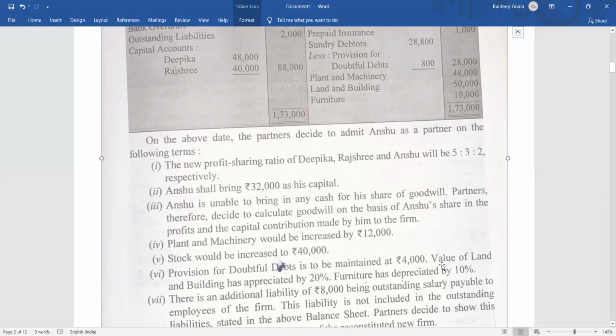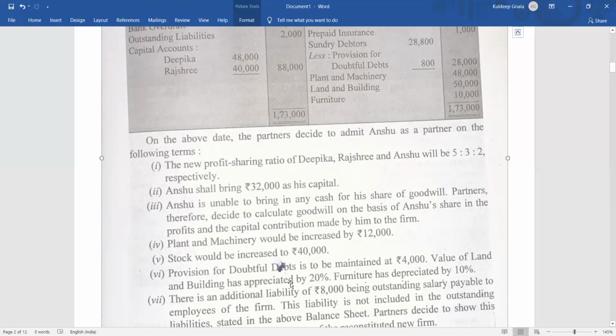Then the value of land and building has appreciated by 20%. What was the land and building value? Land and building was 50,000. So 20% of 50,000 is 10,000, right?